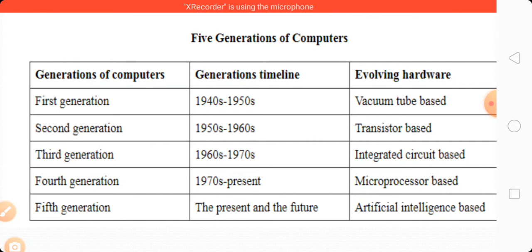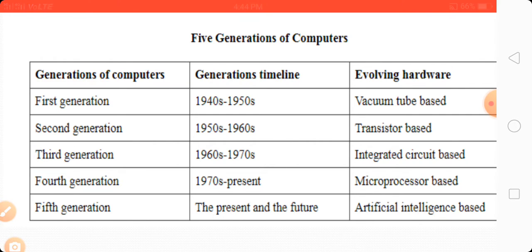Now the fourth generation started from 1972 up to present, and a microprocessor based computer was invented. Here we use the silicon chip, and millions of components we can add on a single chip, that is also called an IC, but it is a silicon IC.